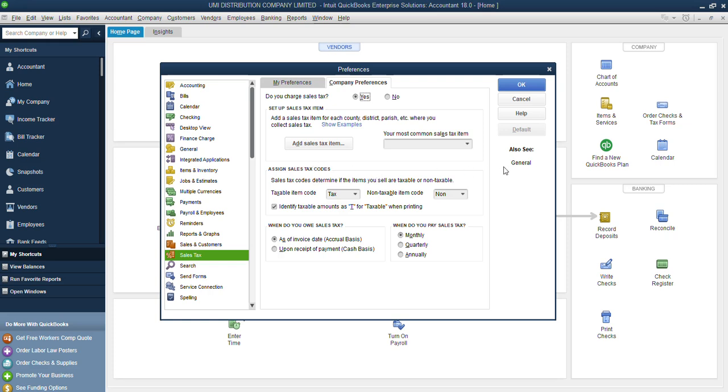Right now, another thing, after you have done that, another question you will ask yourself is, how do you want QuickBooks to identify these items that you say are vatable or taxable? Now by default, QuickBooks has what is called taxable item code. This is what we have as taxable item code, tax. But this tax alone does not define what kind of tax it is. So what we are going to do is to change the code to either GST or sales tax, or whatever we would name that is associated to that type of tax.